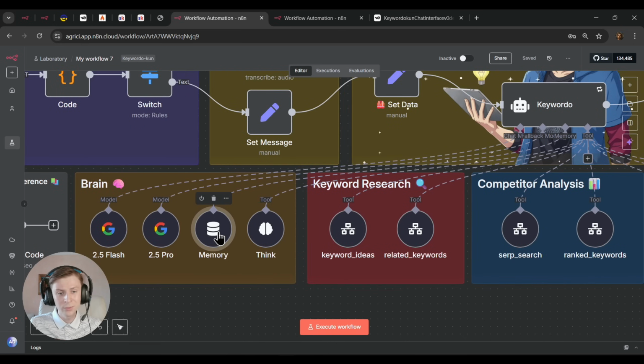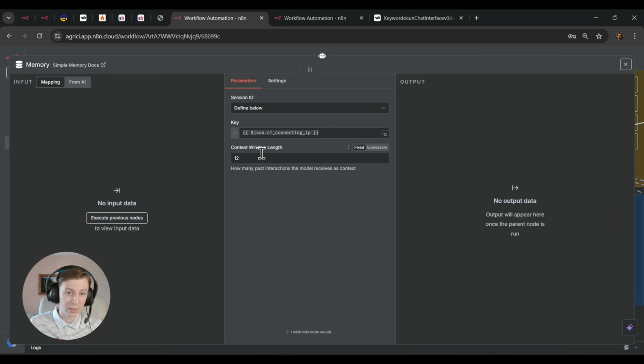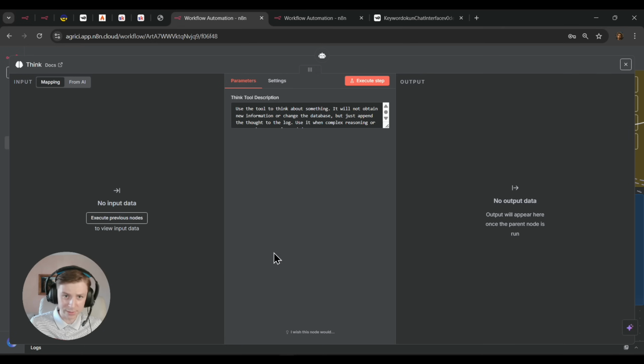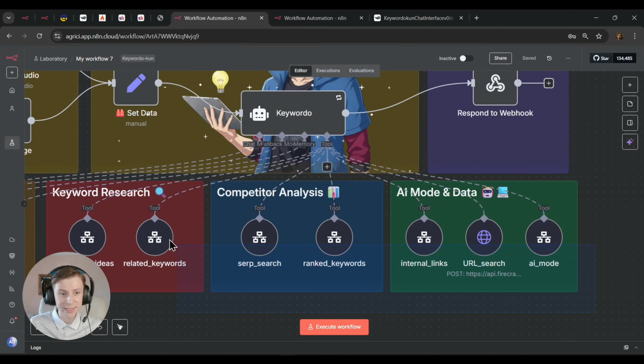Same goes for Pro. For the memory, of course, here you can put different memories. You can add even Postgres or, I don't know, ZEP memory, but for now, just keep it simple. We have a context window length of 12 messages. We also have a think tool that lets the AI think in case there's a lot of data. And now comes data for SEO and Firecrawl tools right here.